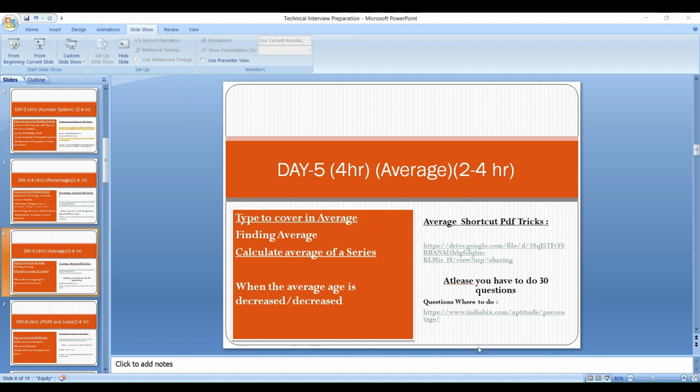Next, on day 7 you have to learn the topic ratio and proportion. For ratio and proportion, you have to give at least 2 to 4 hours. You have to cover the types of ratio, the different types of proportion, and the shortcuts in ratio and proportion.